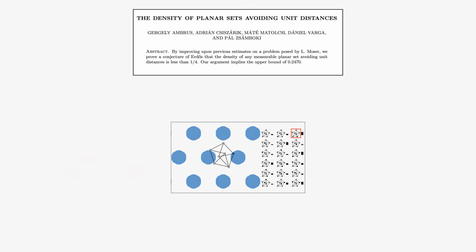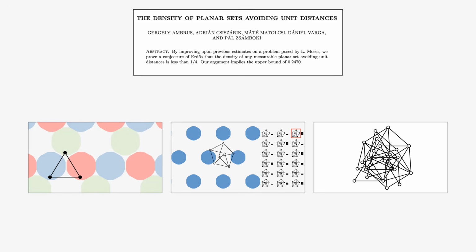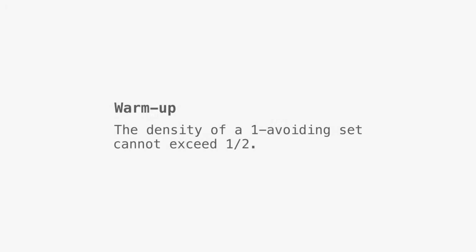The rest of the video introduces more and more new ideas until the proof becomes within reach. Interestingly, the number 1/4 turns out to have real mathematical significance here. Let's warm up by proving that a one-avoiding set cannot have density larger than 50%. Let's say someone brings us a one-avoiding set A, the blue set.